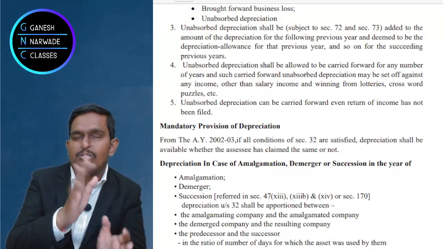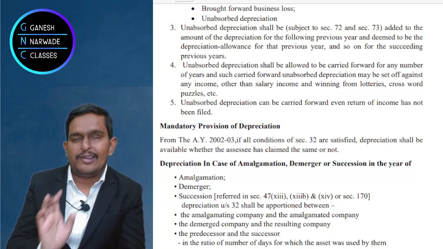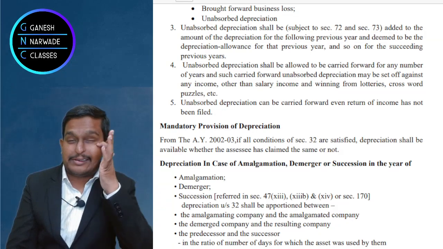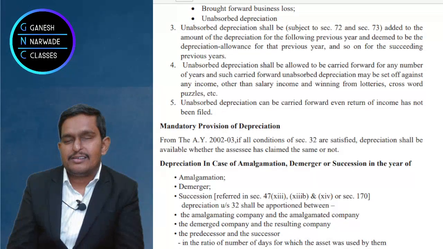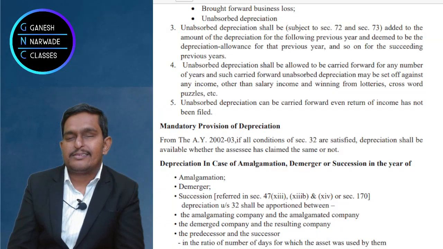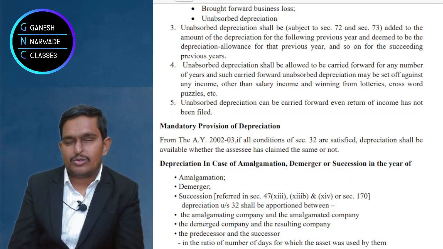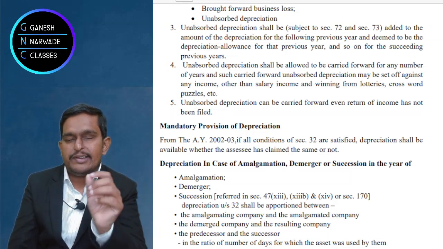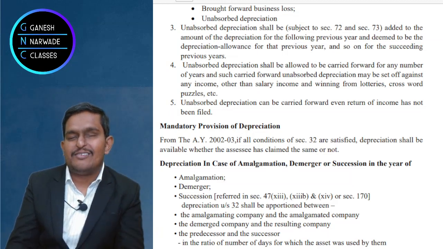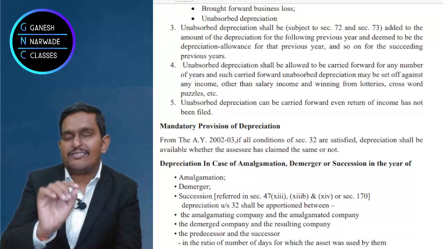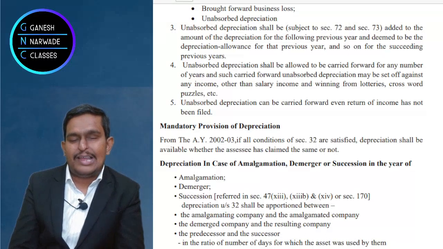For XYZ and Co. Now 91 days are over, right? Out of 365, how many days are left? 365 minus 91. When we do that, it will come to 274, I feel. I am telling roughly. So 274 divided by 365, into depreciation, for XYZ Limited. Like that we will do.